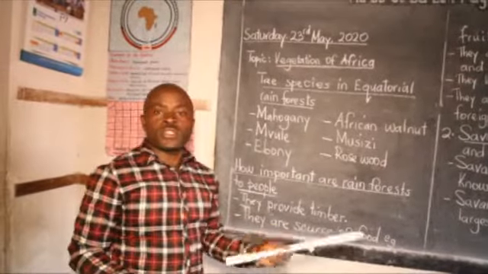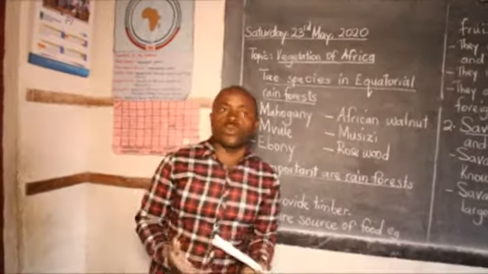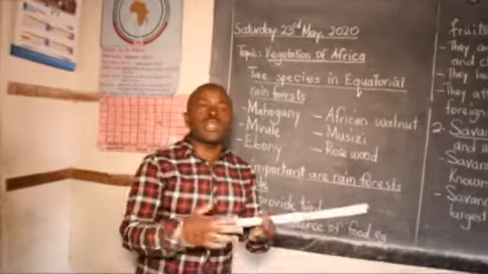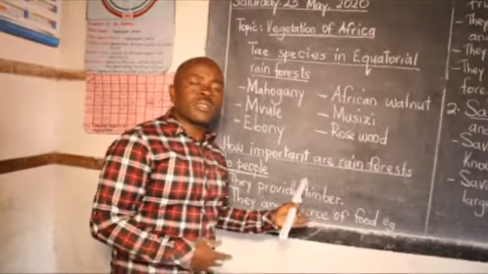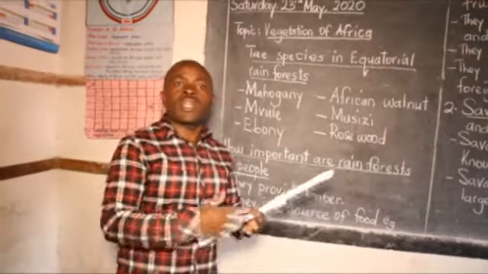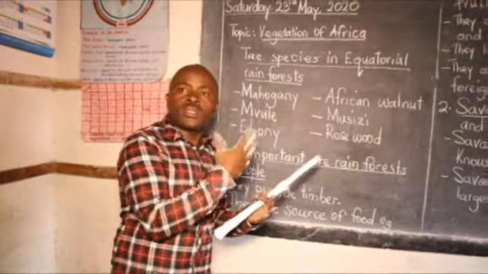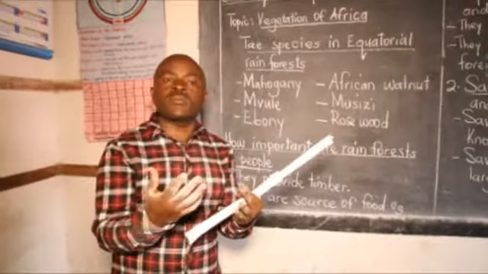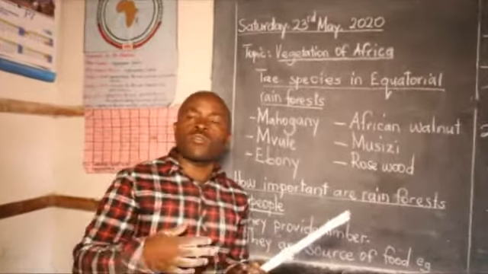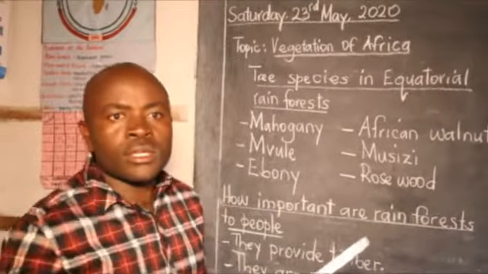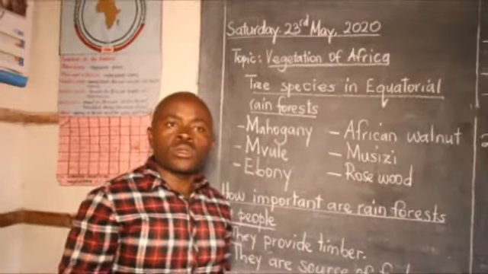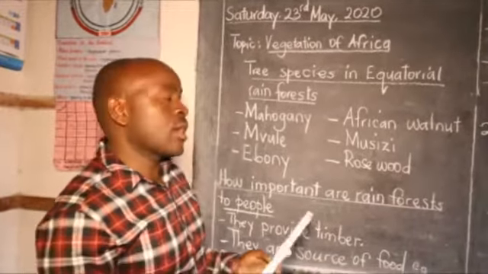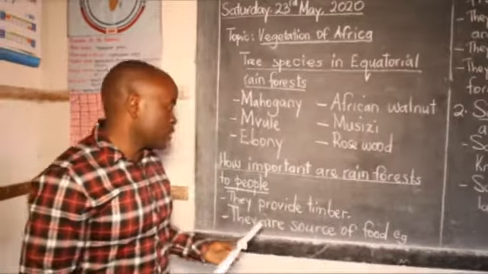So these rainforests we are talking about are important to people. They are important to the government. How are they important? One of them, we say, they are a source of timber. We have the lumberjacks who go to the equatorial rainforests and cut timber. In fact, lumbering is one of the major activities in DRC. Why? DRC has very many equatorial rainforests and they have hardwood trees.